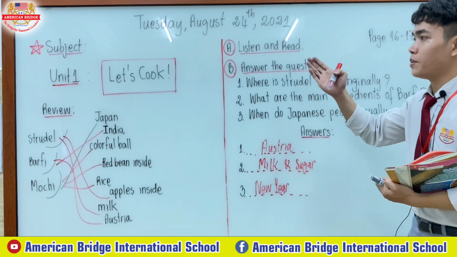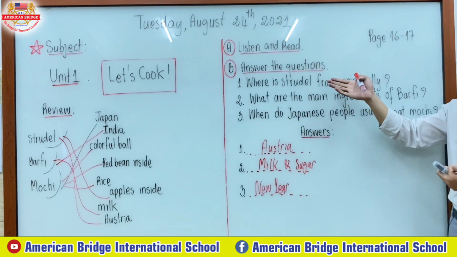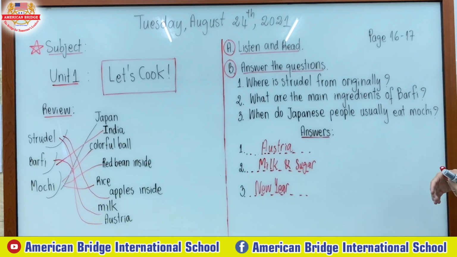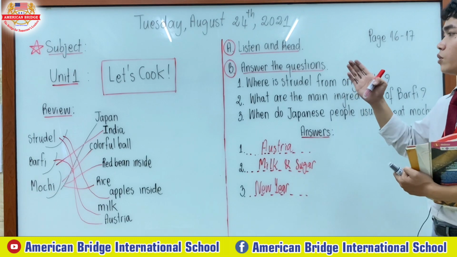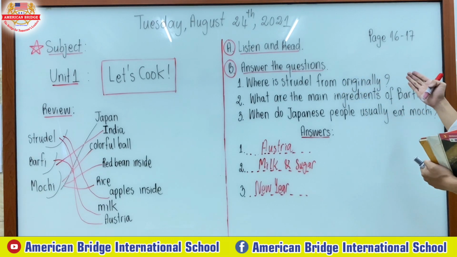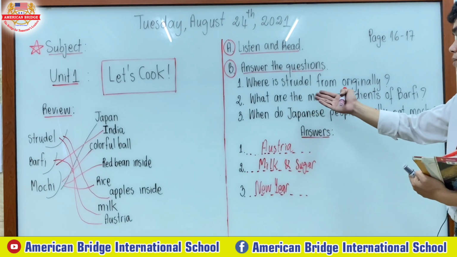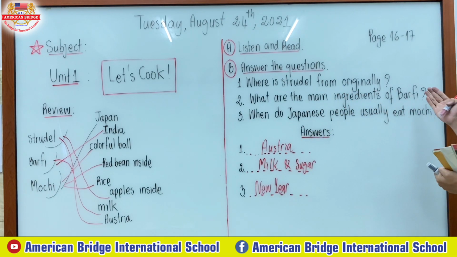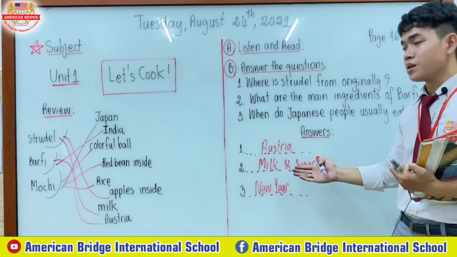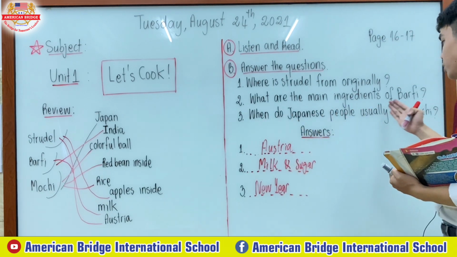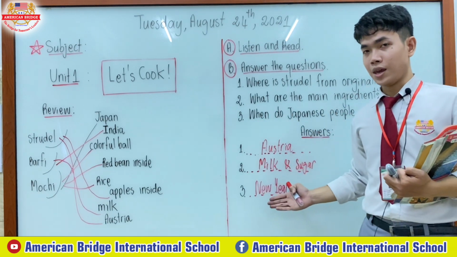Everyone, this is about our second video. Teacher has talked about part B, which is answering the questions, and there are 3 questions. Question 1, where is strudel from originally? We know that it's from Austria. What are the main ingredients of barfi? Barfi is made from milk and sugar. When do Japanese people usually eat mochi? For New Year Day, right?